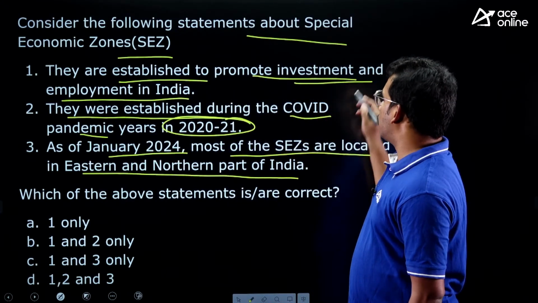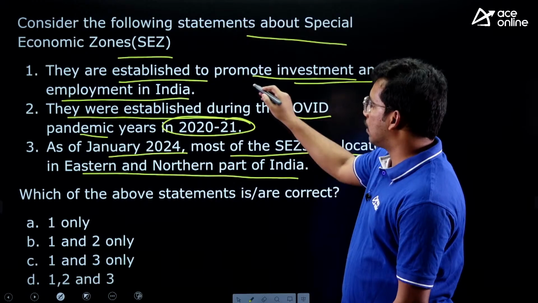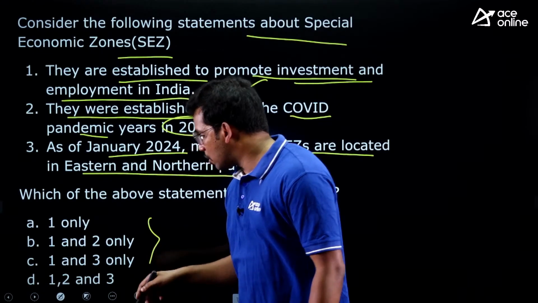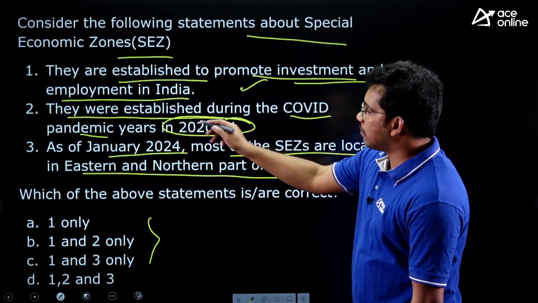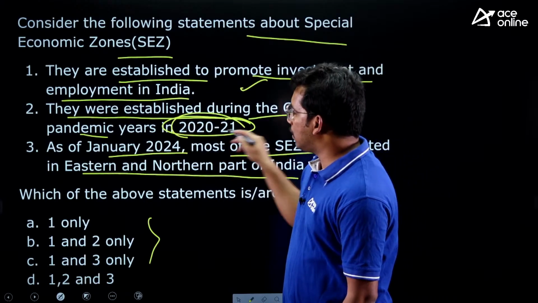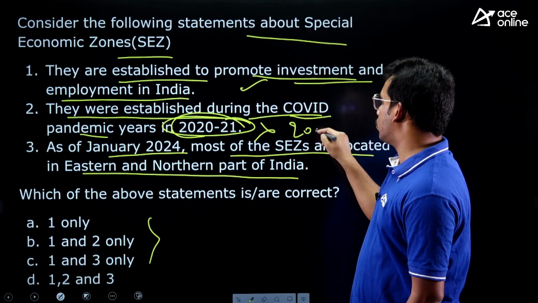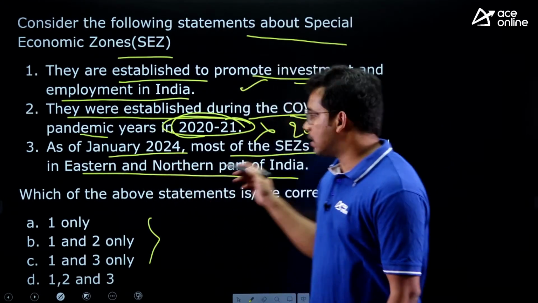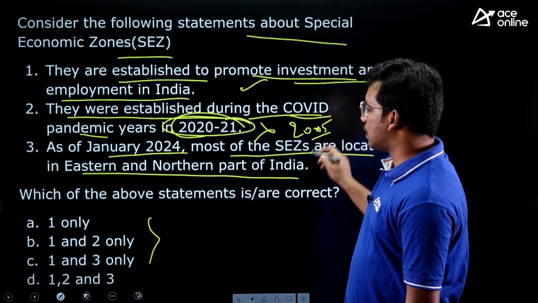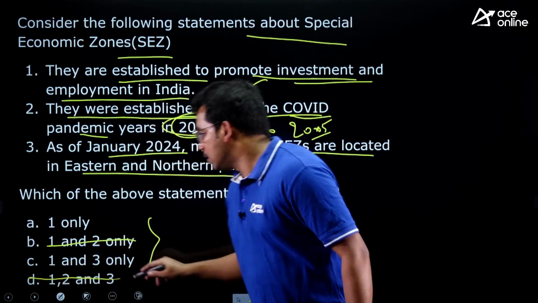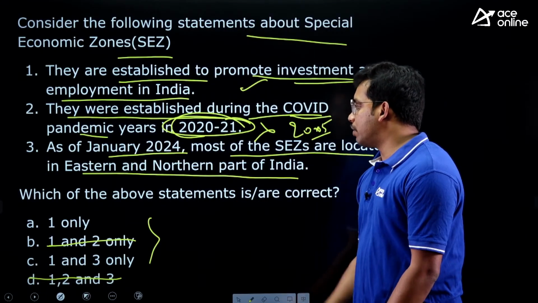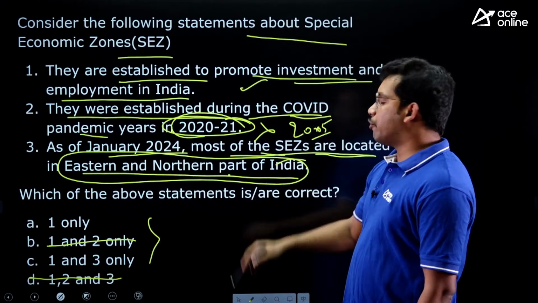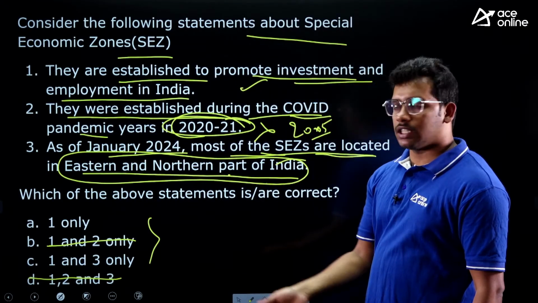So they are established to promote investment and employment. Yes, right. So that's why the SEZs have been established. There is no elimination possible because statement one is there everywhere. Second one, they were established in COVID pandemic years. Wrong. The SEZ Act 2005 came, with the implementation in 2006. So this statement stands wrong. 2 you can eliminate. Finally, as of January 2024, most of the SEZs are located in eastern and northern part of India. No, 64% we have seen in Tamil Nadu, Karnataka, Andhra Pradesh, right?